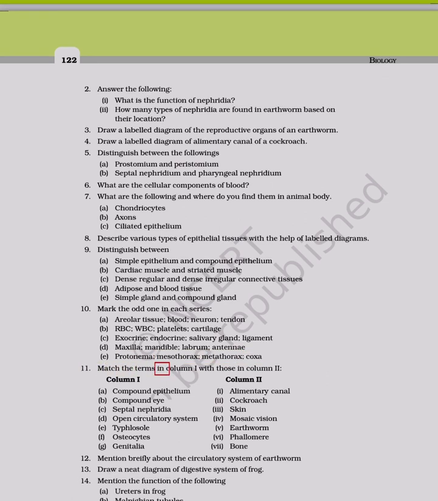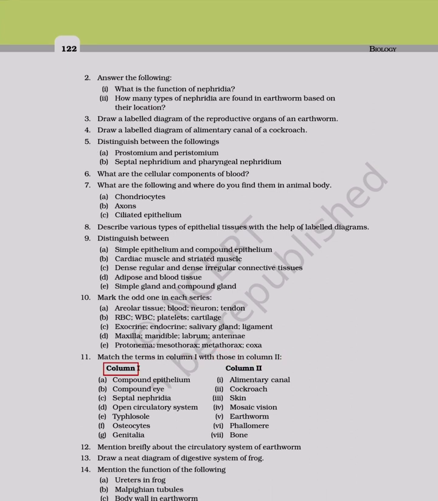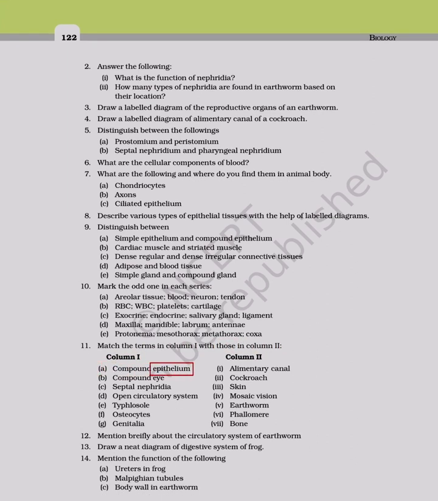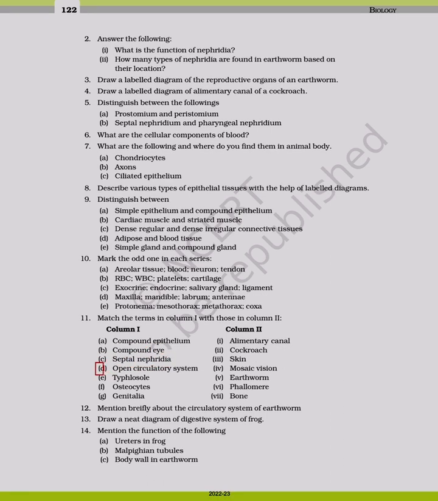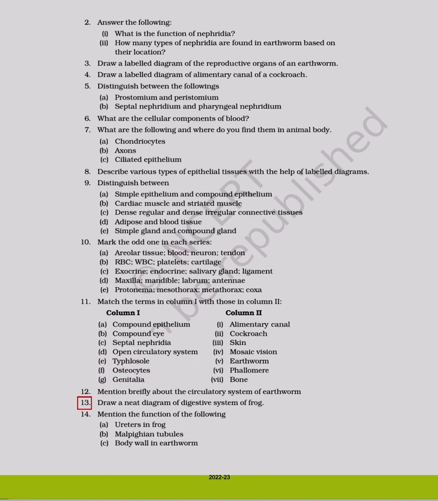11. Match the terms in column 1 with those in column 2. Column 1. A. Compound epithelium. B. Compound eye. C. Septal nephridia. D. Open circulatory system. E. Typhlosole. 13. Draw a neat diagram of digestive system of frog.